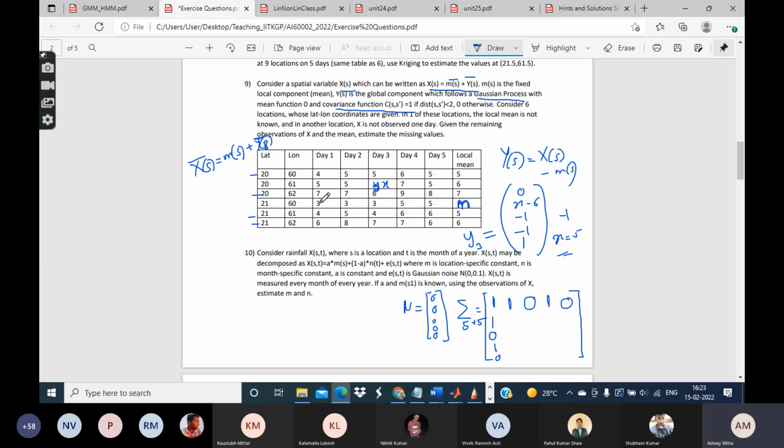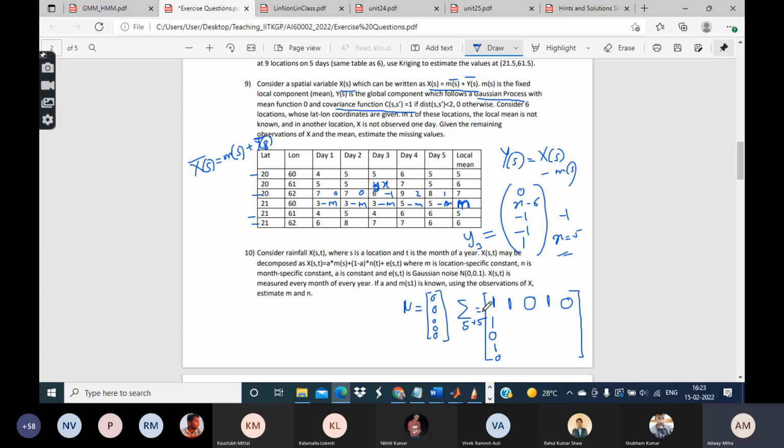So basically these observations will become 3 minus m, 3 minus m, 3 minus m, 5 minus m, and 5 minus m. While for the others you can actually get numerical values, like this will be 1, this will be 2, this will be minus 1, this will be 0, 0, etc. That way you can construct the table of the y values. But you already know that y follows the Gaussian process.